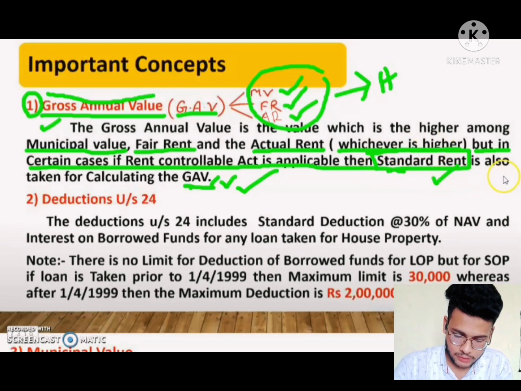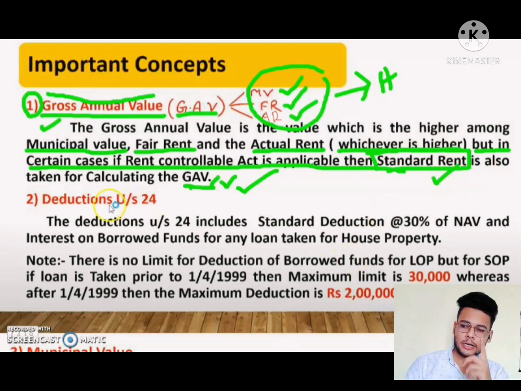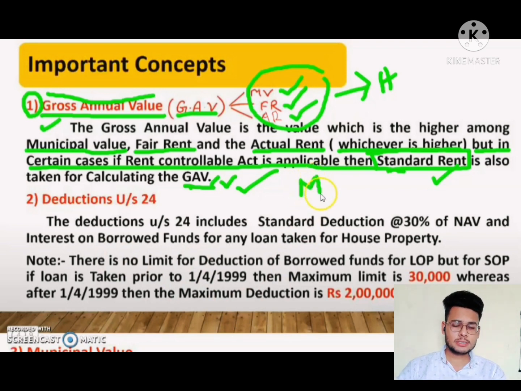Standard rent value is also given in the question. If such cases come, we have to take standard rent value also to find the gross annual value. Clear? So after finding gross annual value, we have to take municipal taxes, which will be given in the question. Later we will solve questions on this topic.